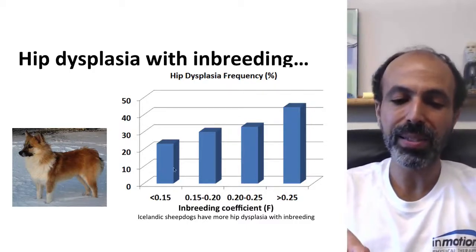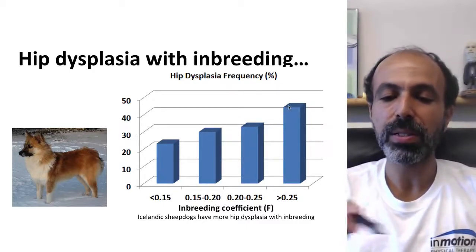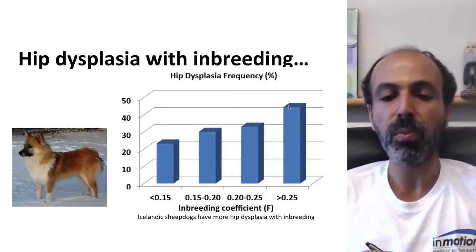What we see is a greater and greater incidence of hip dysplasia associated with more and more inbreeding. Again, the problem here is you are making recessive mutations homozygous. By making them homozygous, you're making their bad effect visible in the individual. That's what causes inbreeding depression. That's one of the reasons we're interested in it.